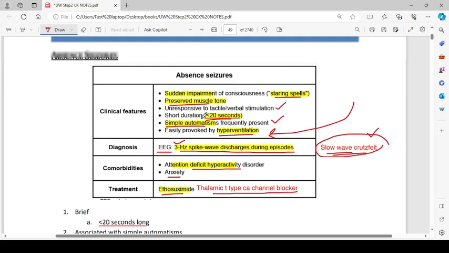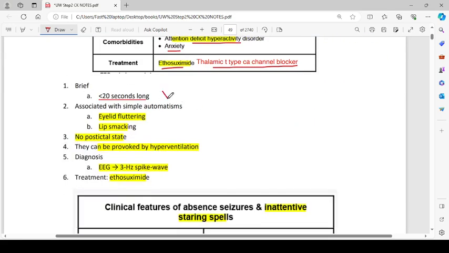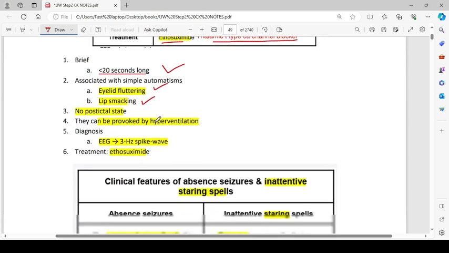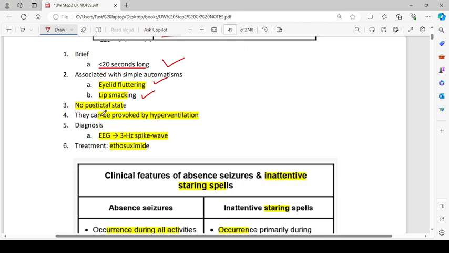So the key points about absence seizures are that they are brief, less than 20 seconds long. They are associated with automatisms like eye flickering and lip smacking. No post-ictal state is present. They can be provoked by hyperventilation. Diagnosis is by EEG, which will show 3 Hz spike waves, and treatment is ethosuximide.